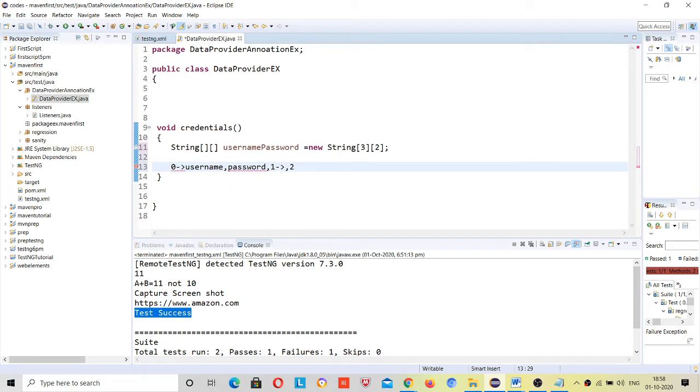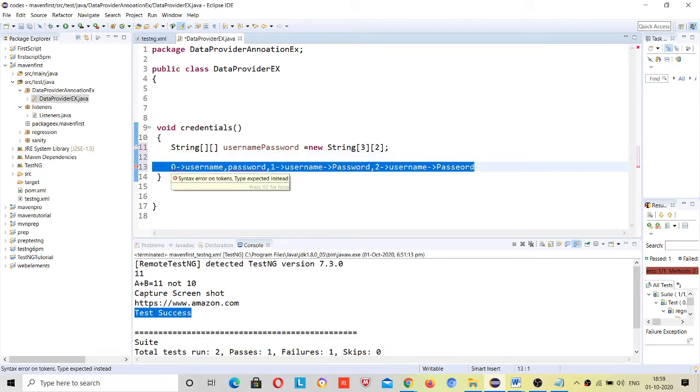The first index also has two values, username and password. The second index also has username and password. This is how a 2D array works.